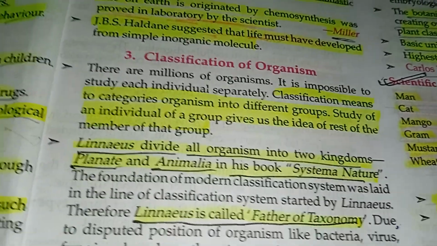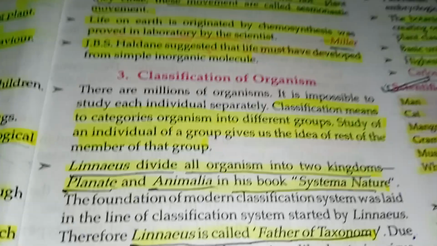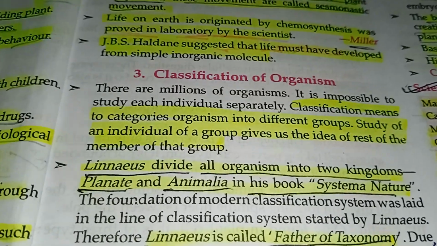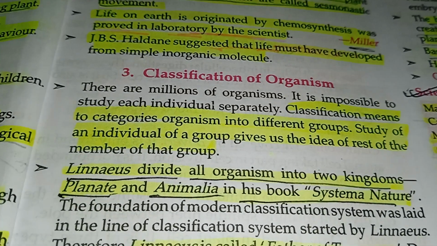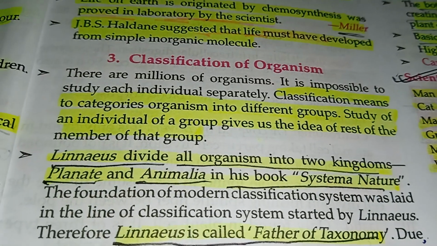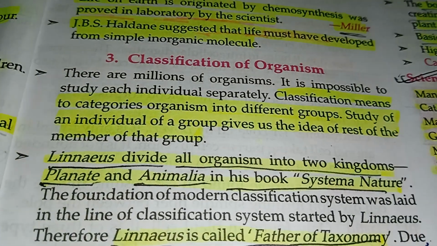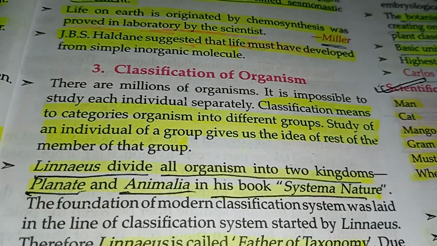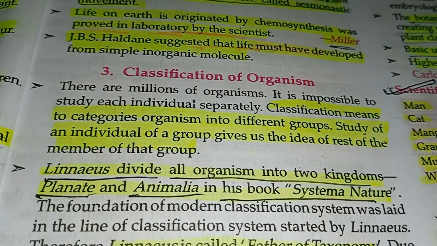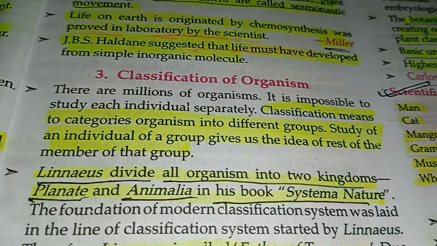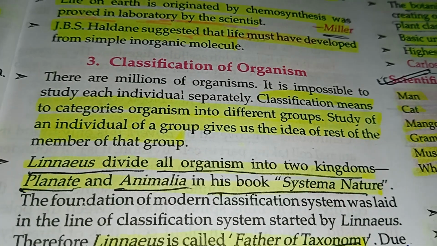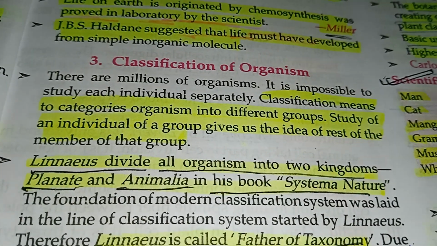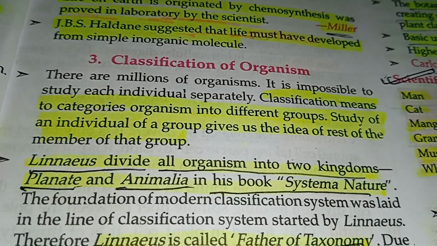classification of organisms. There are millions of organisms. It is impossible to study such individuals separately. Classification means to categorize organisms into different groups. In this we divide organisms into different groups. Study of an individual of a group gives us the idea of the rest of the members of that group.